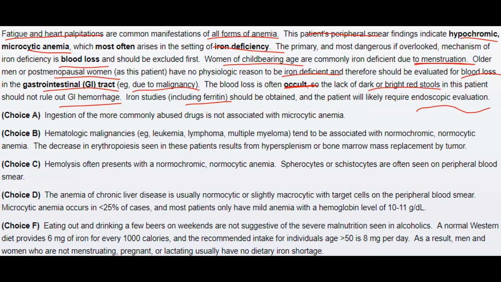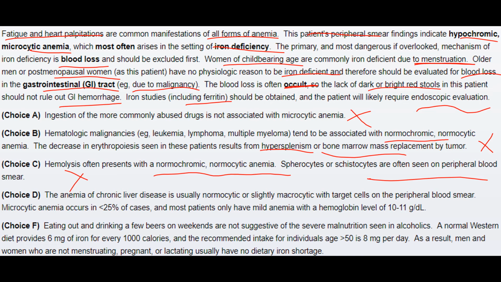The other options were inappropriate. In choice A, ingestion of the more commonly abused drugs is not associated with microcytic anemia. In choice B, hematologic malignancies, for example leukemia, lymphoma, multiple myeloma, tend to be associated with normocytic normochromic anemia. The decrease in erythropoiesis seen in these patients results from hypersplenism or bone marrow replacement by the tumor, hence it was not appropriate. In choice C, hemolysis often presents with normochromic normocytic anemia. Spherocytes or schistocytes are often seen on peripheral blood smear, hence it was not appropriate.